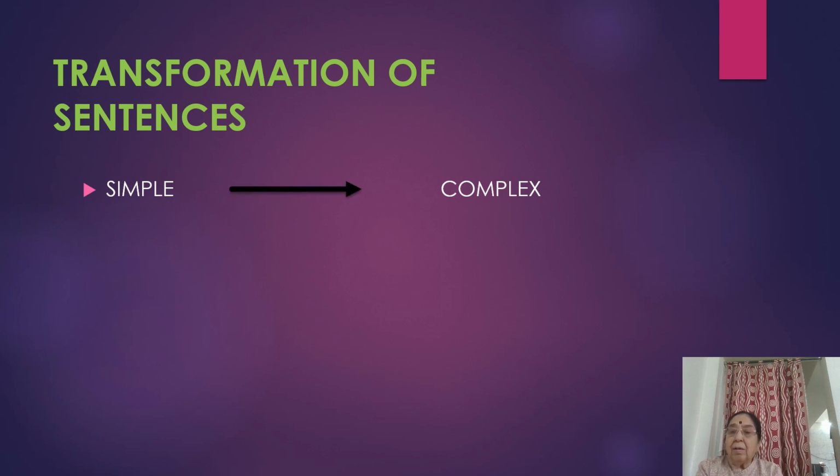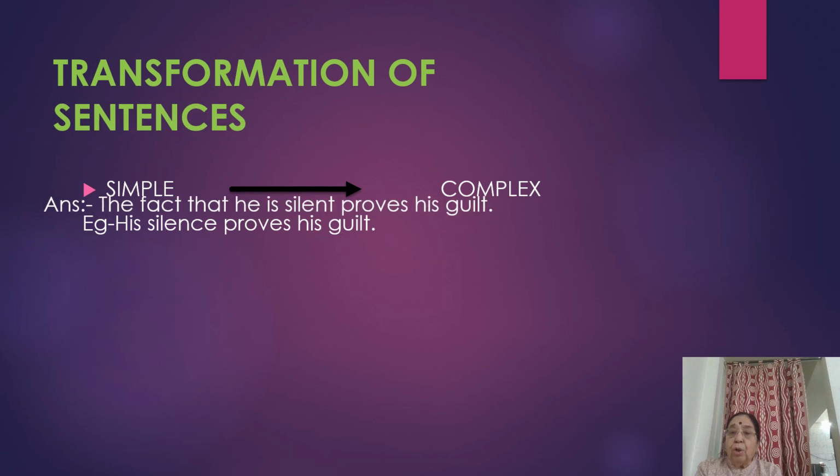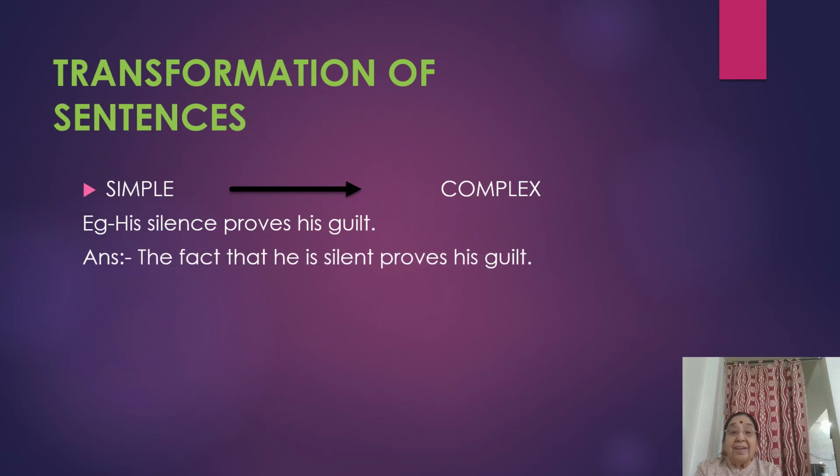We can take one more example. His silence proves his guilt. So what is the verb here? Proves. So proves is a finite verb. Now when we convert it into complex, the fact that he is silent proves his guilt. So here we have two finite verbs. One is 'is' and the other is proves. So the fact that he is silent proves his guilt. So it becomes a complex sentence.